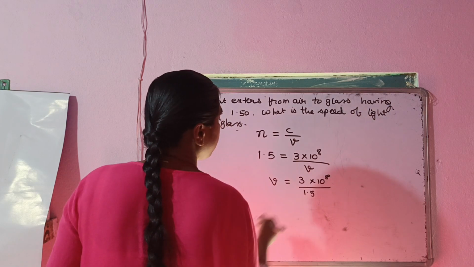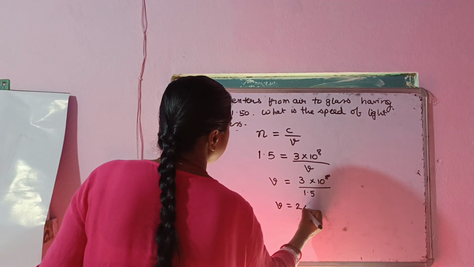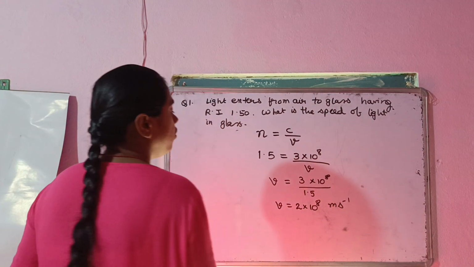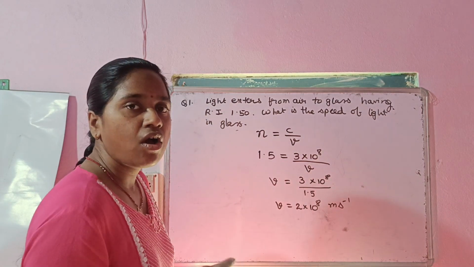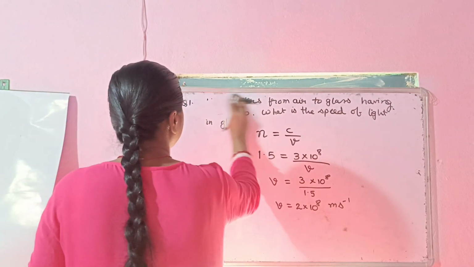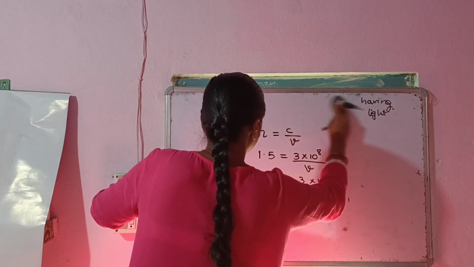This decimal will go up, so it will divide by 2. So V is equal to 2 into 10 to the power of 8 meter per second. So this will be the speed of light in the glass. Such kind of question can come. This was very easy. Now let's come to the next question.